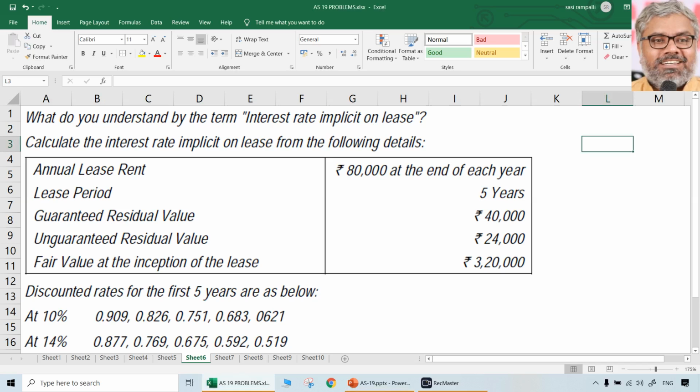Directly, if you can write the answer in one line, what that is the meaning of interest rate implicit on lease. Now what is required is also here to calculate that interest rate implicit on lease from the following details. Annual lease rent is given 80,000 rupees at the end of each year. Lease period is 5 years. Guaranteed residual value is 40,000. Unguaranteed residual value is 24,000. Fair value at the inception of the lease is 3,20,000.